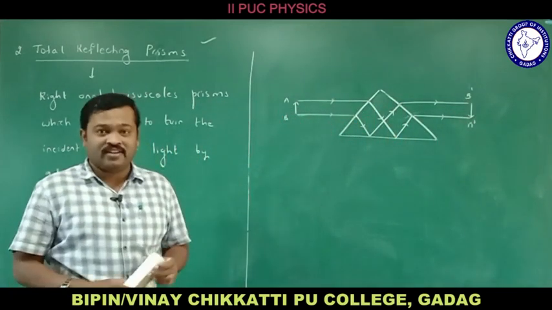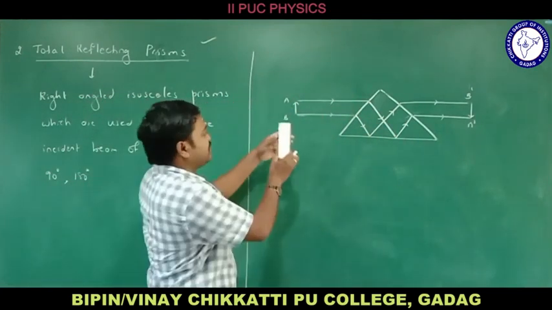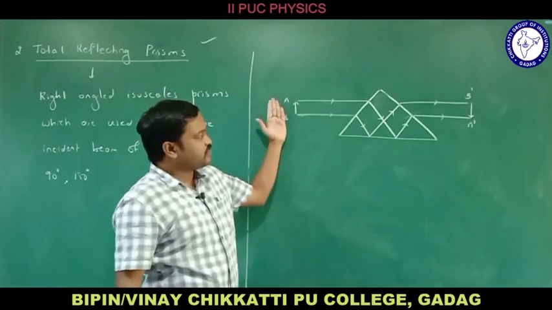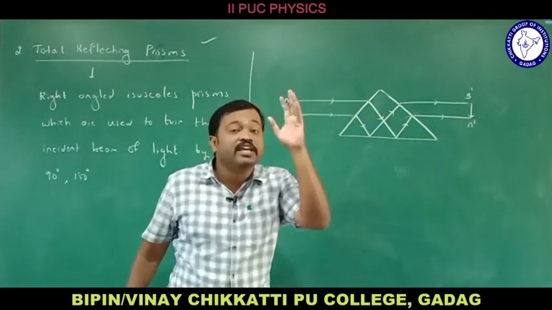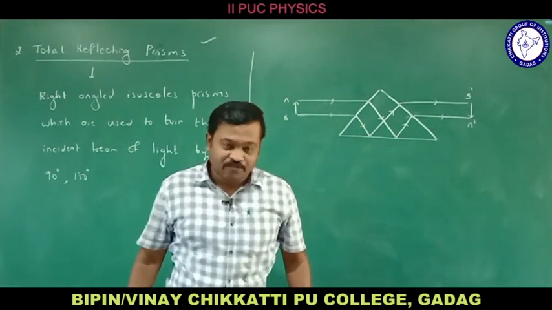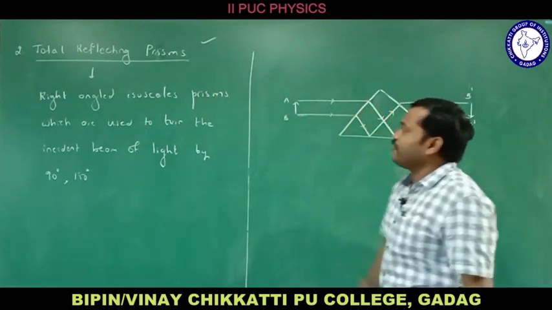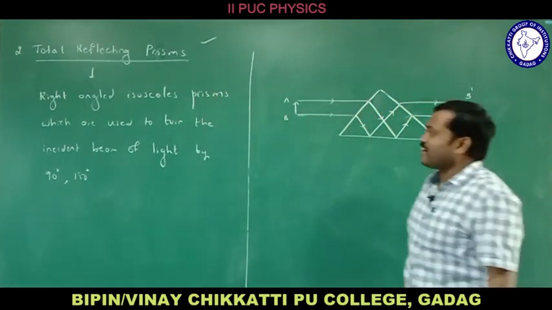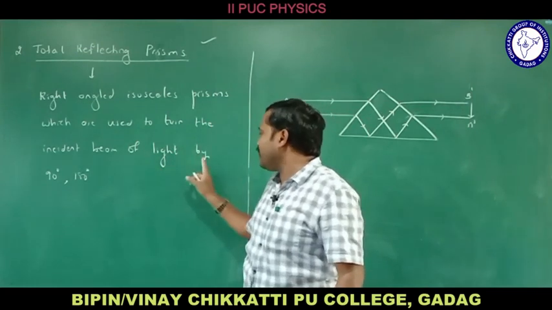If the object is like this, the image will be the reverse of that. If you want to invert the image of the object, we can use a right angle prism. Let me state like this. What are total reflecting prisms? These are right angled isosceles prisms which are used to turn the incident beam of light by 90 degrees.